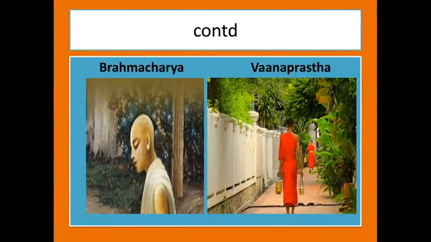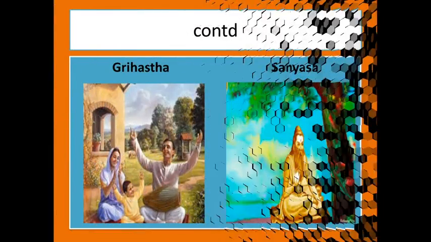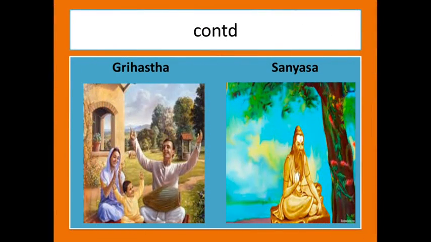Here you can see the picture of Brahmacharya, one who does not marry, Vanaprastha, Grihastha, and Sannyasa.